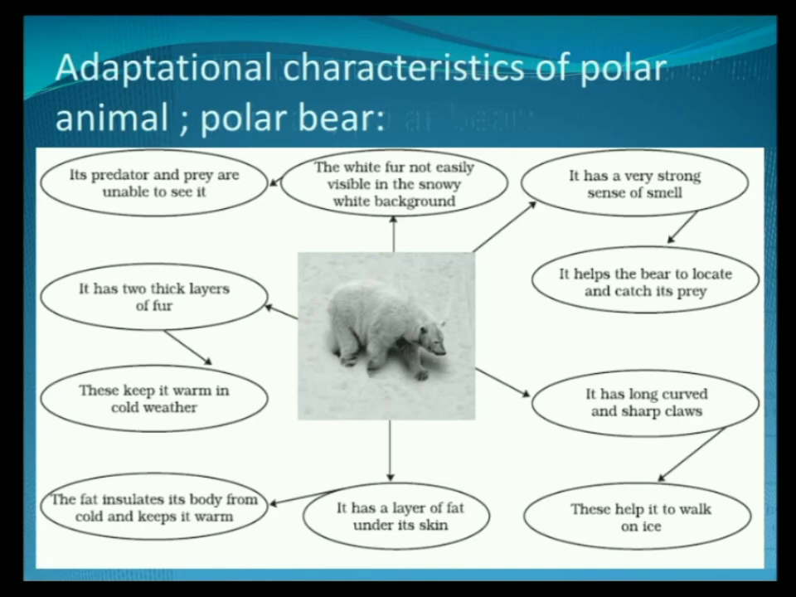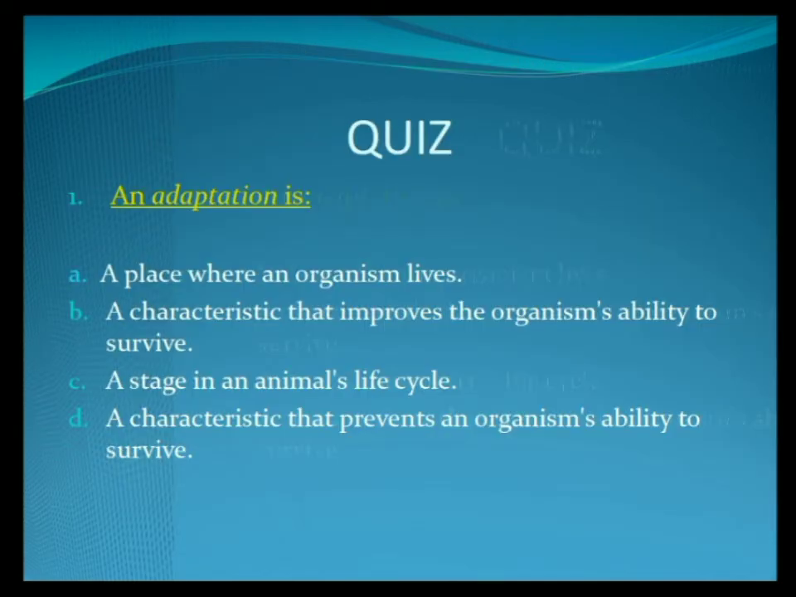It has a layer of fat under its skin, which is also known as blubber, which insulates its body from cold and keeps it warm. So these are some special features that help a polar bear sustain and tolerate that extreme cold. Now let's see a quiz on what we have studied today.